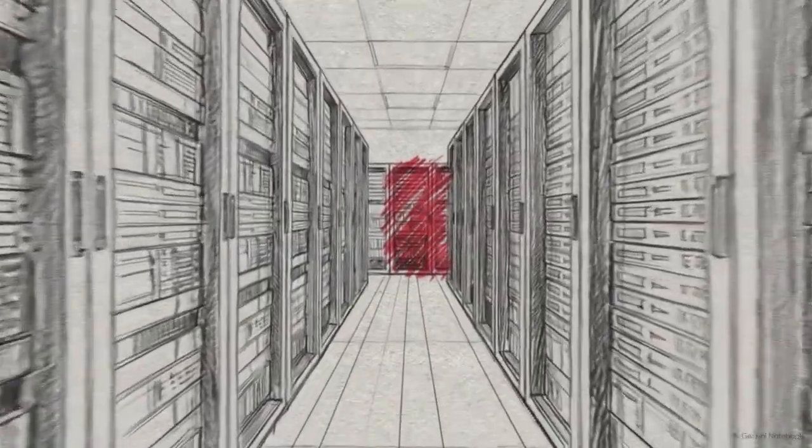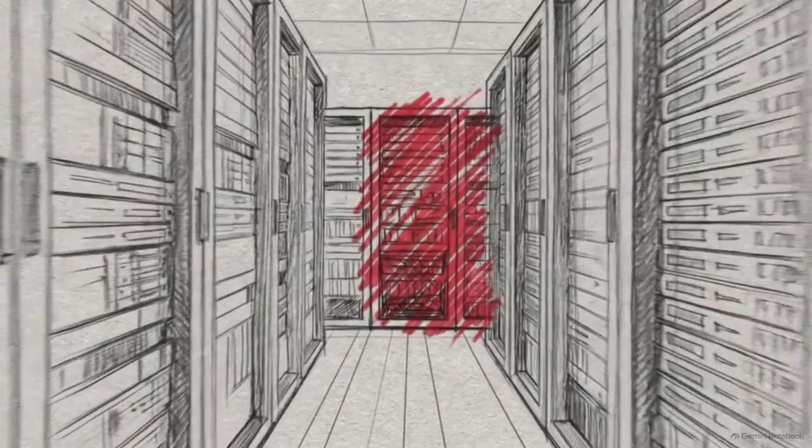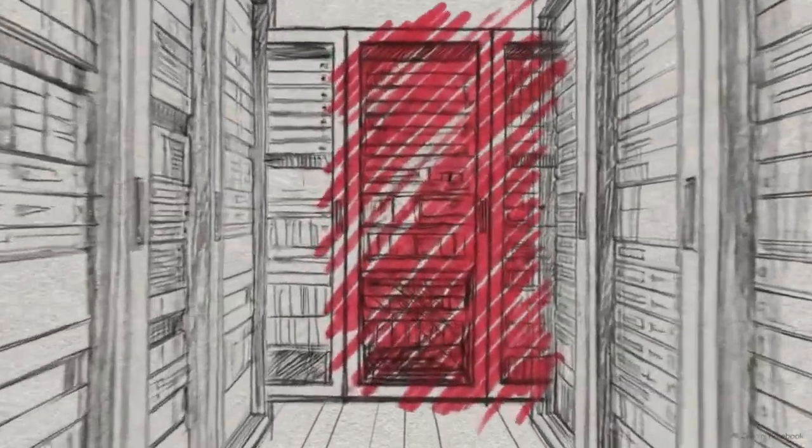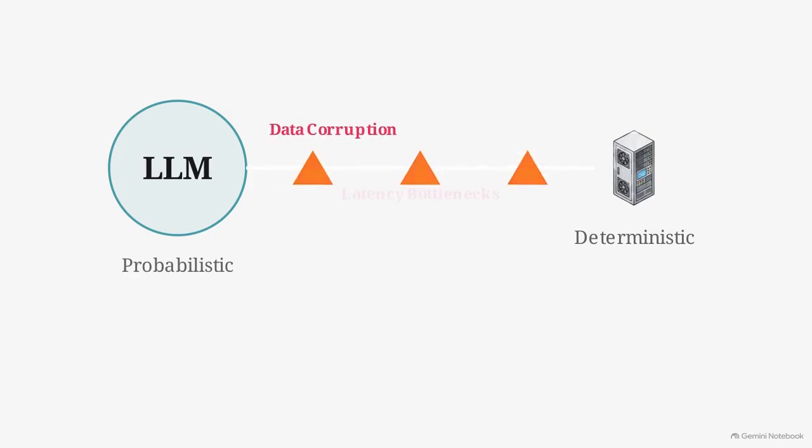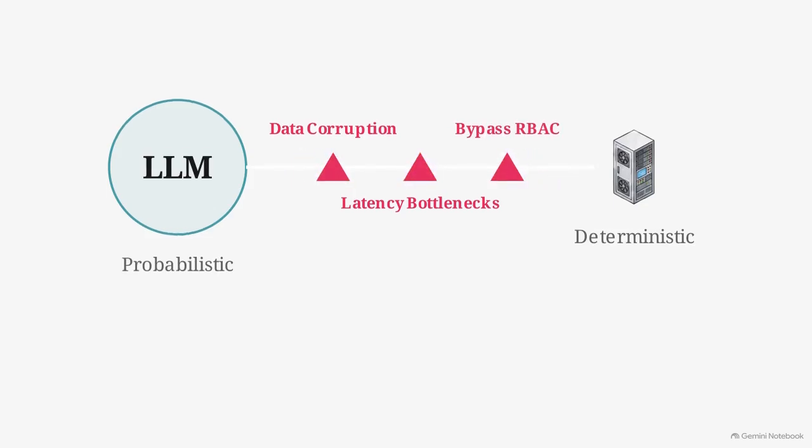Deploying an autonomous AI agent directly into a production environment creates an immediate conflict between the model's logic and the database's requirements. This diagram maps the architectural cause. Organizations are attempting to wire probabilistic large language models directly into deterministic transactional databases, like ERPs and CRMs, from day one. That direct connection introduces data corruption risks, creates latency bottlenecks, and bypasses standard role-based access controls.